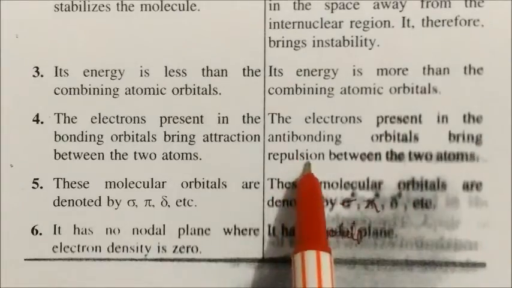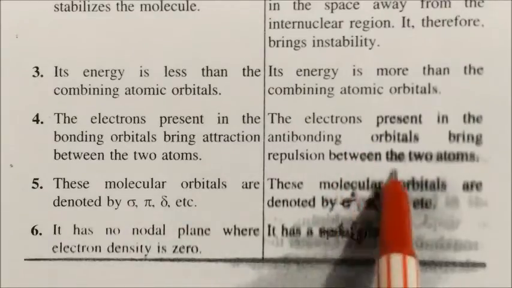Here, molecular orbitals are denoted as sigma, pi, delta, etc., but anti-bonding ones are denoted as sigma star, pi star, delta star, etc. Bonding has no nodal plane where the electron density is 0, but anti-bonding has a nodal plane. So these are the basic differences you have to keep in mind.